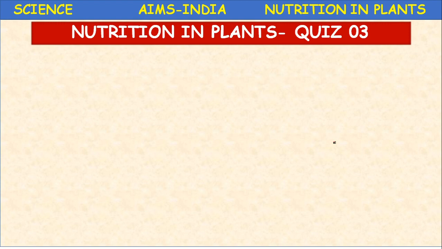Total parasite example, Cuscuta. It is also called Dodder. Okay, and partial parasite, Mistletoe. Mistletoe is a partial stem parasite. Cuscuta is a total stem parasite. And if you come to the root parasites, Orobanche is a partial root parasite, and Rafflesia is a total root parasite. Viscum is a partial parasite. Okay, so let us go for today's quiz.